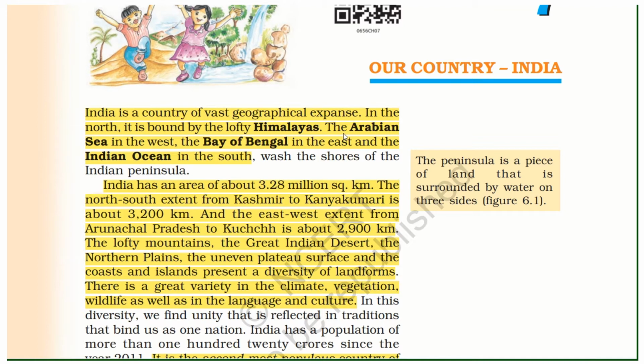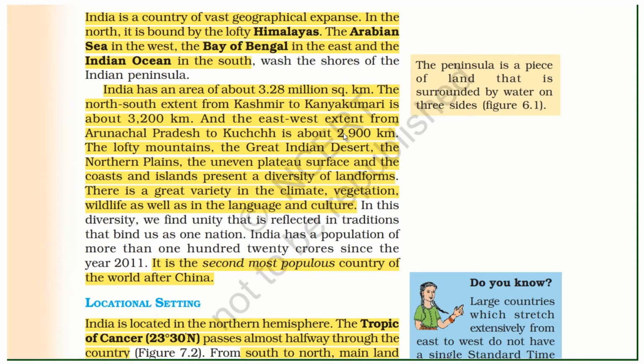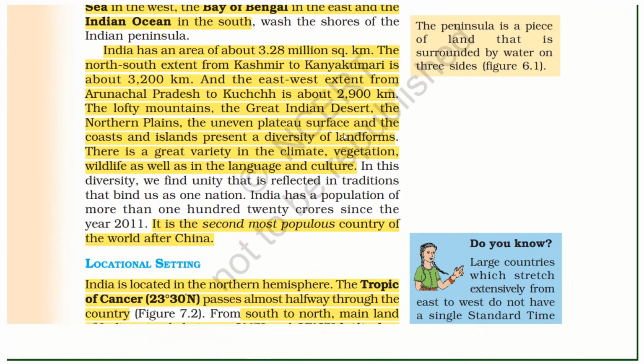The lofty mountains, the Great Indian Desert, the northern plains, the uneven plateau surface, and the coast and islands present a diversity of landforms. There is a great variety in the climate, vegetation, wildlife, as well as in the language and culture. India is the second most populous country of the world after China.